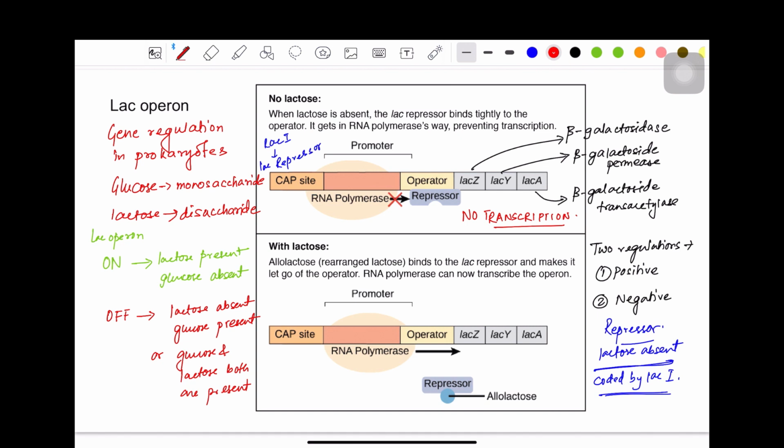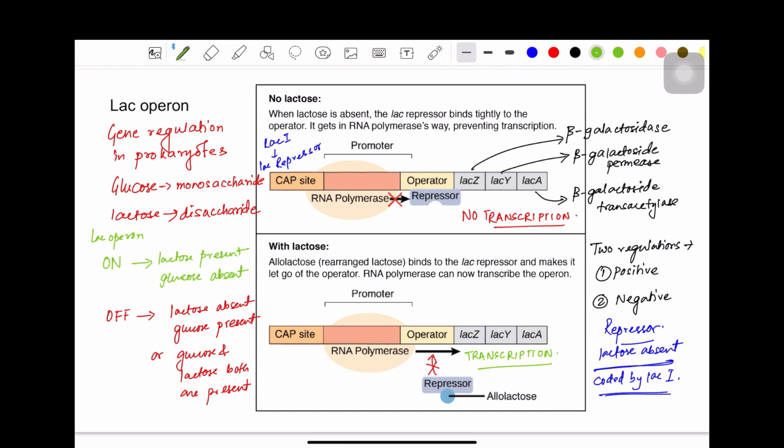So the operator region becomes free, and the RNA polymerase can now move forward and transcribe the LAC genes. Therefore, there will now be transcription from these three genes, the LAC-Z, LAC-Y, and the LAC-A gene.